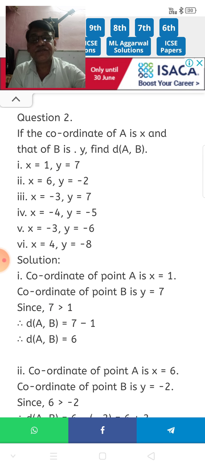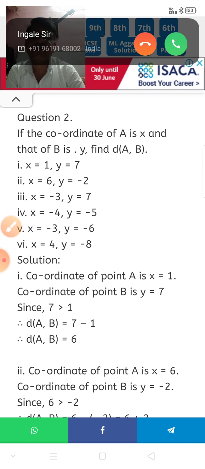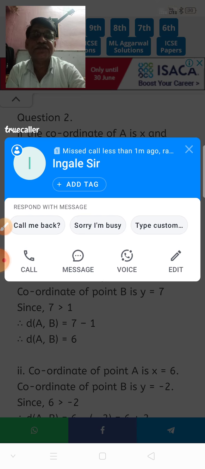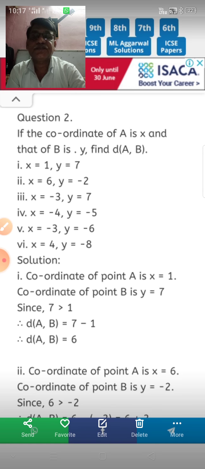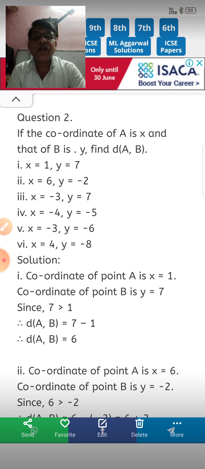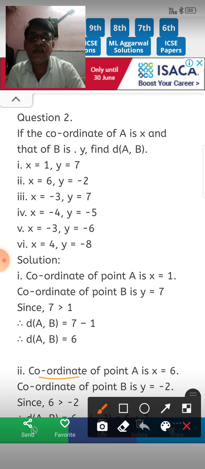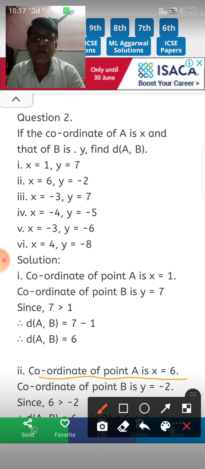First, see, the coordinate of point A is x, that is given as 6. Coordinate of A is 6 and the coordinate of point B is minus 2.